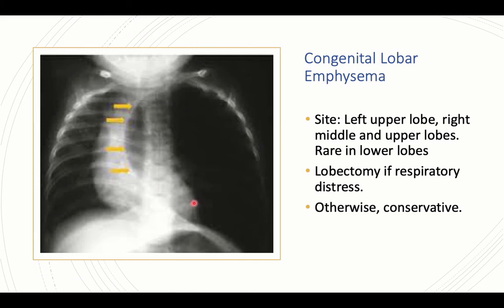Congenital lobar emphysema. Emphysema means we have irreversible destruction of septi between alveoli, resulting in abnormal communication between alveoli that would disturb the alveolar function and gas exchange. By its name, it's lobar, so it affects one lobe of the lung. It is a frequently asked question. The left upper lobe is the most common site for congenital lobar emphysema, followed by the right middle lobe, and then the right upper, while the lower lobes of the lungs are rarely affected by congenital lobar emphysema.